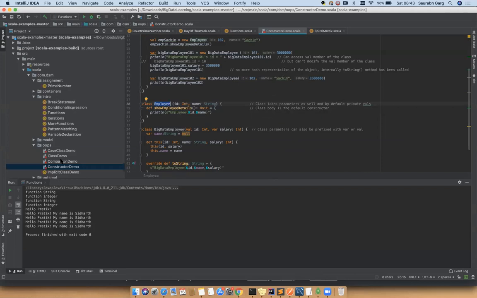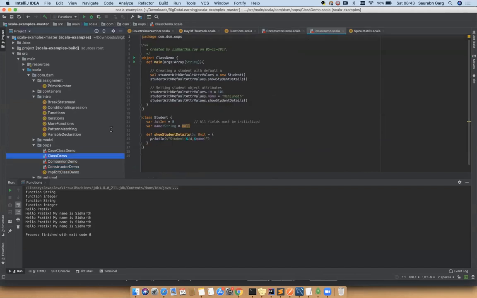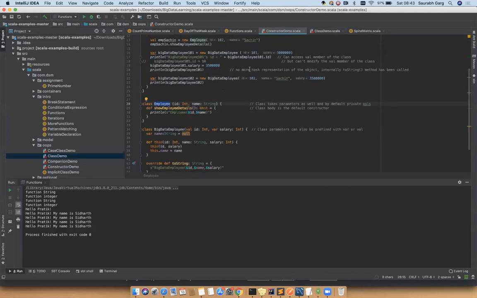If you compare it with the previous class we discussed, the class demo, we did the same thing. We declared a class, but this ID and name were not parameterized. These are two class members. The student class was also having two attributes; here the employee class also has two attributes, ID and name. There it was declared inside the class, so it becomes optional when you instantiate an object. But when you declare it in the same line of the class declaration, then it becomes mandatory.